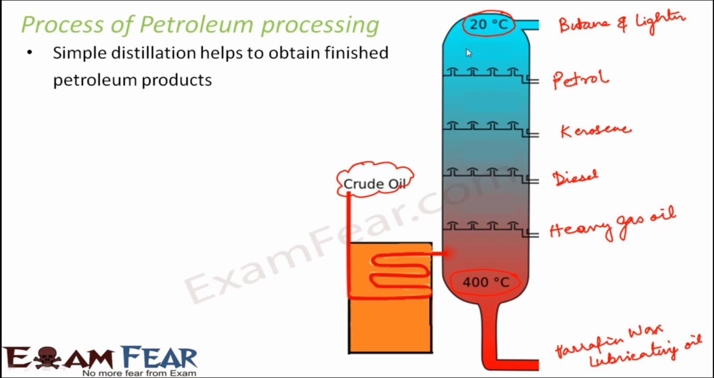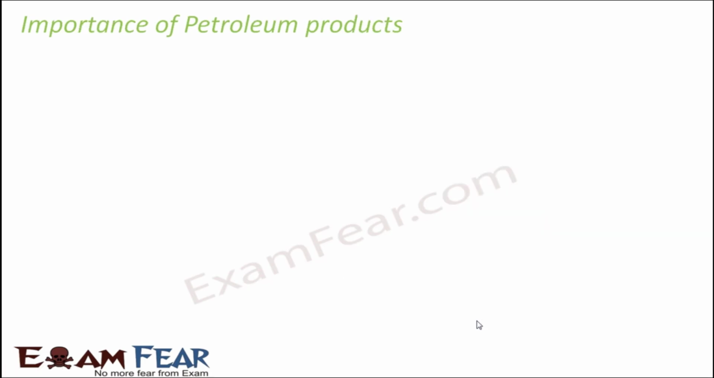For example, petrol boils somewhere around 70 degrees Celsius. Again, if you talk about kerosene, it boils somewhere around 120 or 130 degrees Celsius. The diesel boils above 200 degrees Celsius. Heavy gas oil boils somewhere around 300 degrees Celsius. So all of these components boil at different temperatures, and that's how we are able to segregate them. And then we can take out each of them separately from the same distillation column. So this is how petroleum gets separated into its components.